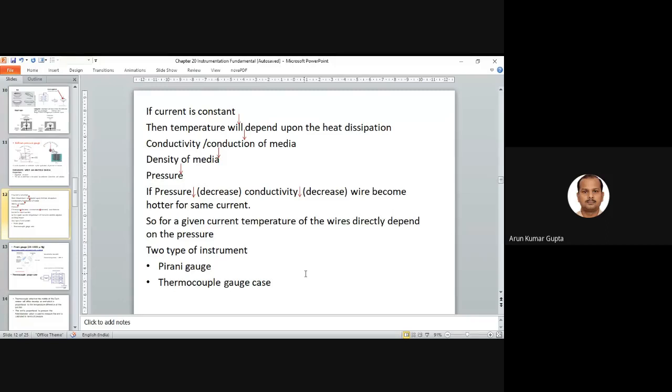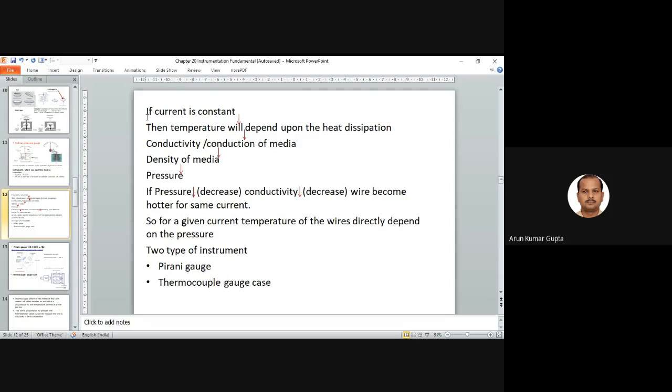If current is constant, then temperature will depend upon the heat dissipation, the conductivity of the media. Means we are getting a constant source of heat, and how much heat we are dissipating depends upon the conductivity of the media, the density of the media, or simply the pressure.